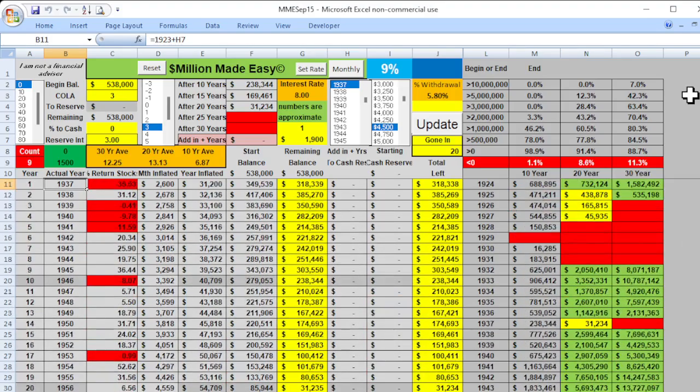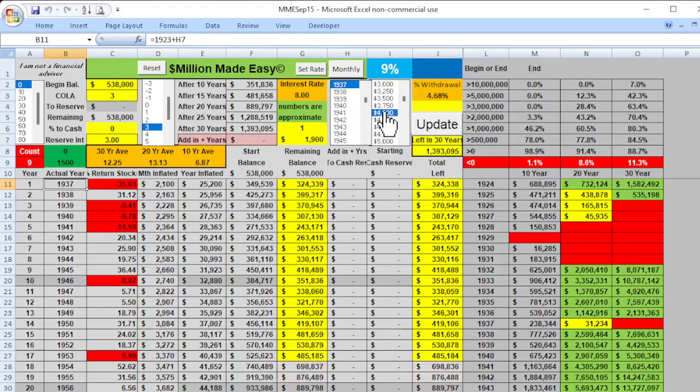We run different numbers, but what could you do differently? What could you do differently if you're concerned about this 9%? Again, you have a 91% success rate, but what happens if you would just go down from 4,500 to 4,000 a month? That's going to be a 4.68% withdrawal rate, about 1% lower than what we did with the 4,500. How does it look then?